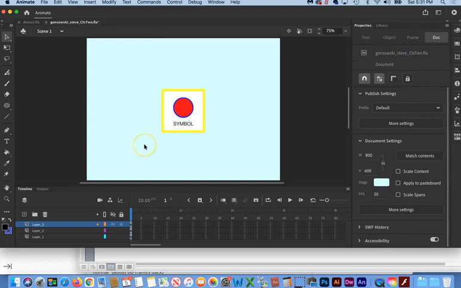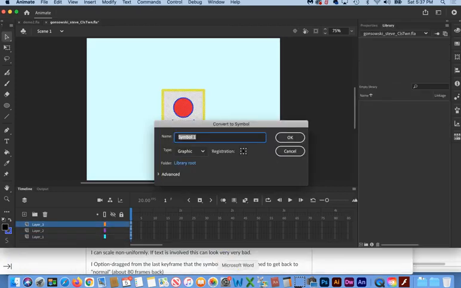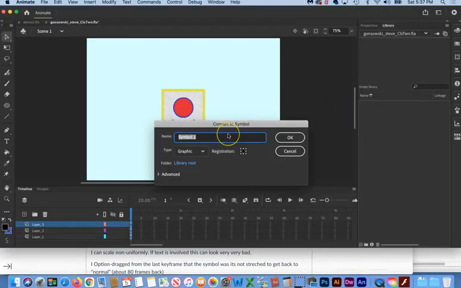Okay, and now our very last step for this video is to select every single thing here. So make sure that nothing is locked over here, and that you do indeed have a selection that contains everything. Now we're going to convert this to a symbol with the shortcut of F8. Let's go back to the project page and get the proper name for that symbol. So I'll just select this, Command C, copy, go back to Animate, Command V to paste,